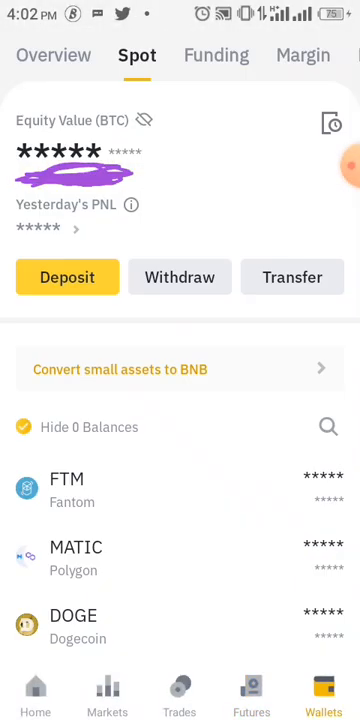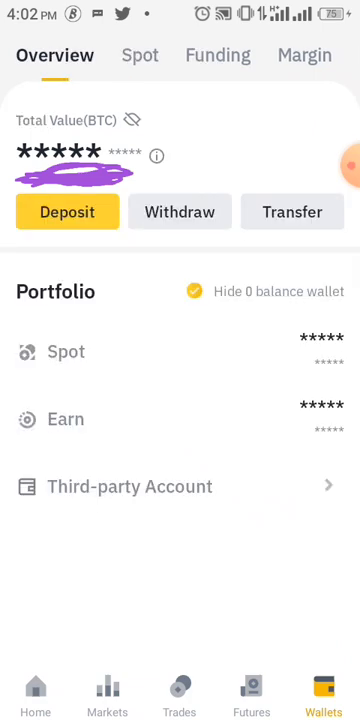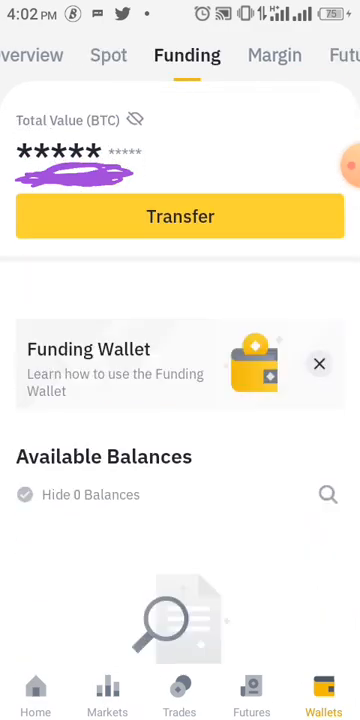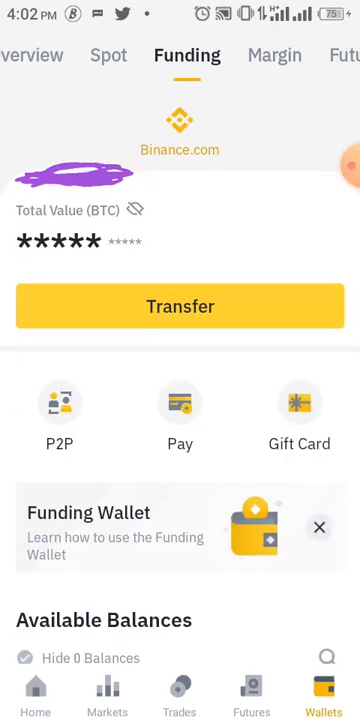The wallet is where your coins are. Then you have the overview. The overview will show everything. Beside the overview, you have spot, funding, and earn. So that's where everything will be listed together under overview. Under spot will show you the coins that you are holding. Under funding is also the same thing as P2P.